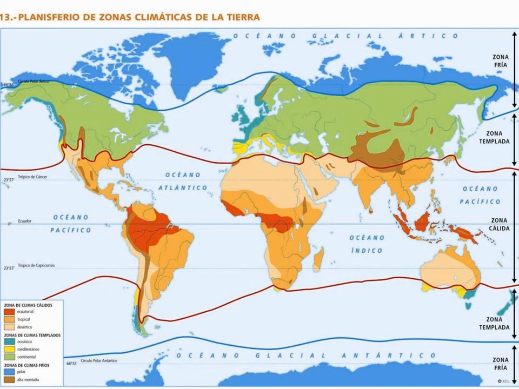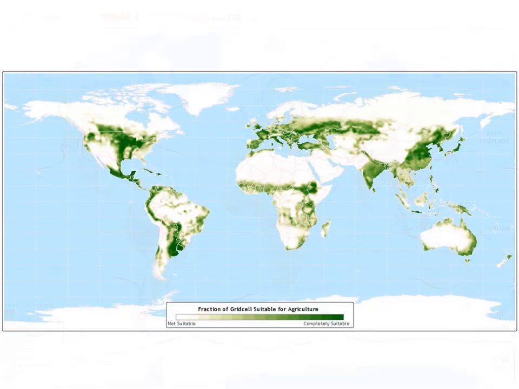The reasons why there are more people in those areas than in others are very different. For example, the climates. We know that in the hottest and the coldest climates, there aren't lots of people. They prefer the temperate climate or the cooler areas in the warm climates like this. Also, the fertile lands, the land that can be cultivated in agriculture because it's the main source of food for the people: Southeast Asia, Europe, North America,